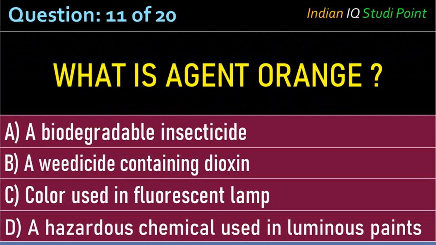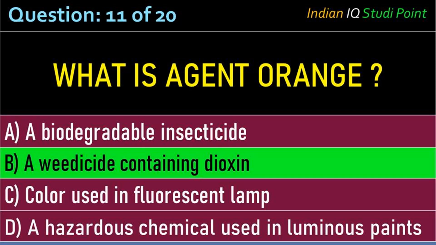Coming to the next question, what is Agent Orange? Option A, biodegradable insecticide; B, a weedicide containing dioxin; C, color used in fluorescent lamp; D, a hazardous chemical used in luminous paints. And the correct answer is option B, a weedicide containing dioxin. Agent Orange is dangerous and very toxic, which leads to cancer, diabetes and other disabilities. That's why Agent Orange production was ended in 1970.